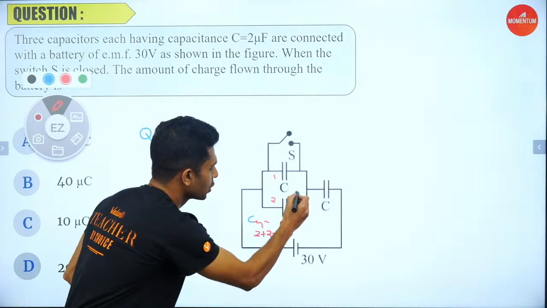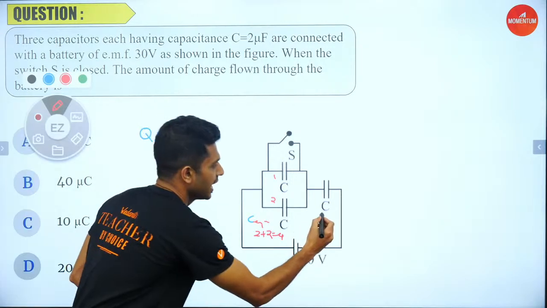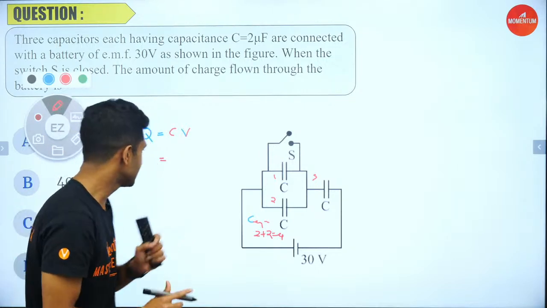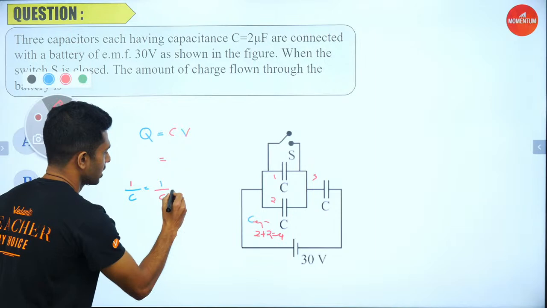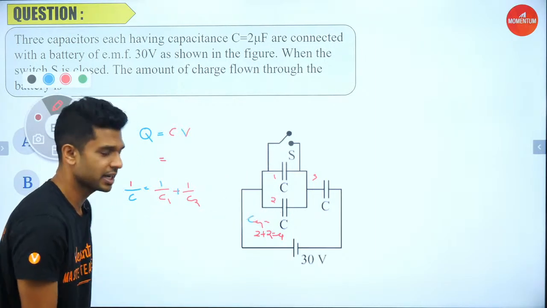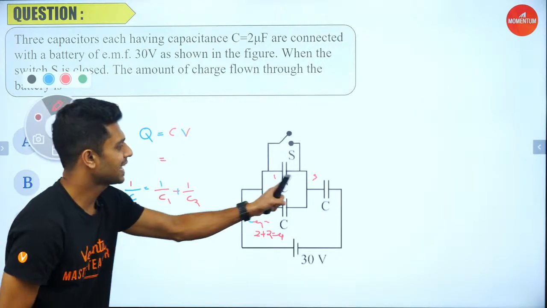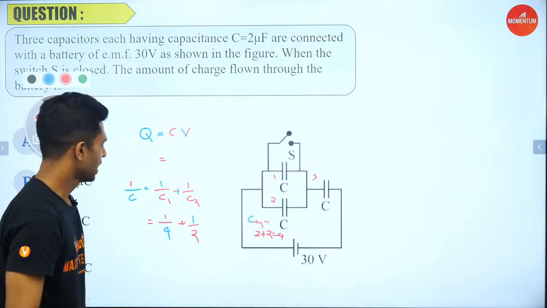So this total is having a capacitance of 4 microfarad, and this third is connected in what fashion? In the series. And in series, the equivalent value for capacitance is calculated as 1 by C is equal to 1 by C1 plus 1 by C2. So here you have 4 microfarad. So that is equal to 1 by 4 plus, and the second one is having 2 microfarad, that is equal to 1 by 2. How can you do it?